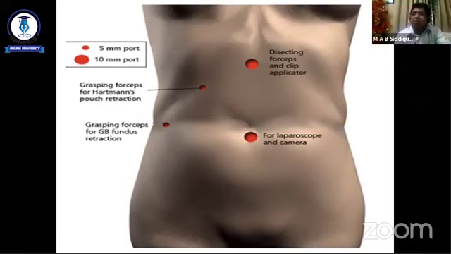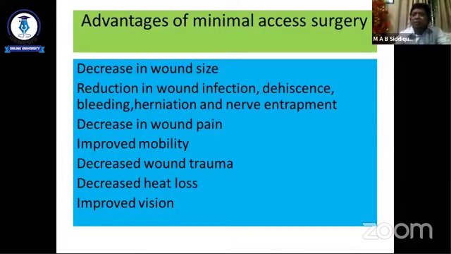And the question may be like that: what are the advantages of laparoscopic surgery over open surgery? The advantage of minimal access surgery is actually the decrease in wound size, very important. Reduction in wound infection and dehiscence, bleeding, herniation, nerve entrapment, decrease in wound pain, improved mobility, decreased wound trauma, decreased heat loss, improved vision. So these are the advantages of minimal access surgery.